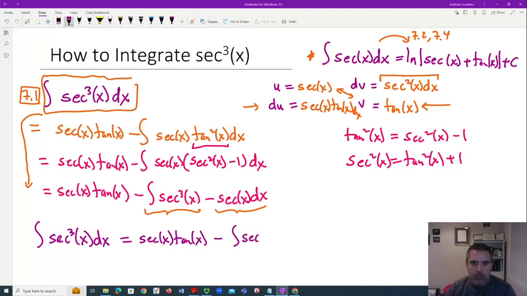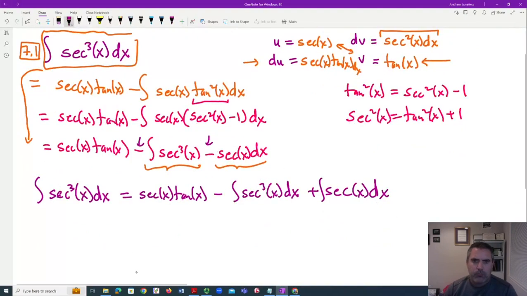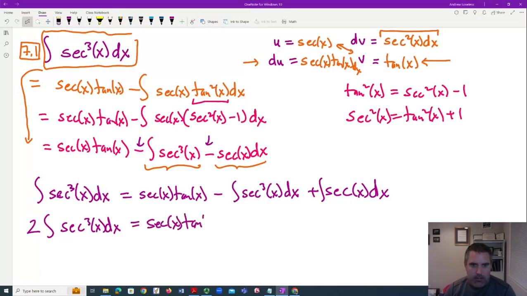Minus the integral of secant cubed of x dx plus, it's plus because of the minus, the integral of secant of x dx. Okay, so here's what we're going to do. We are going to add this to the side, and we're going to get 2 times the integral of secant cubed of x dx is equal to secant of x tangent of x plus the integral of secant of x. And now we got it.